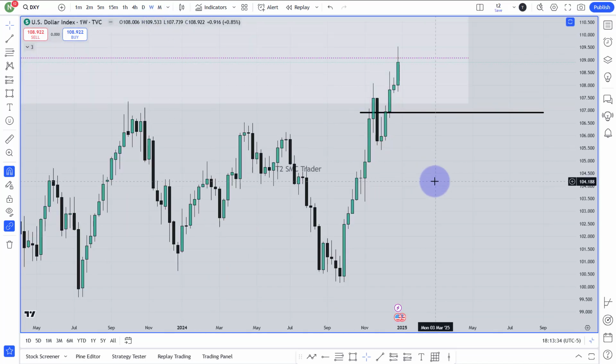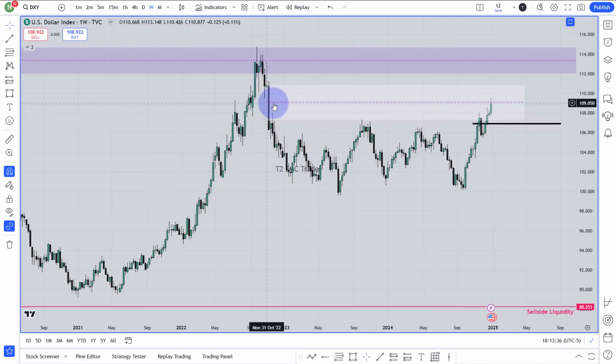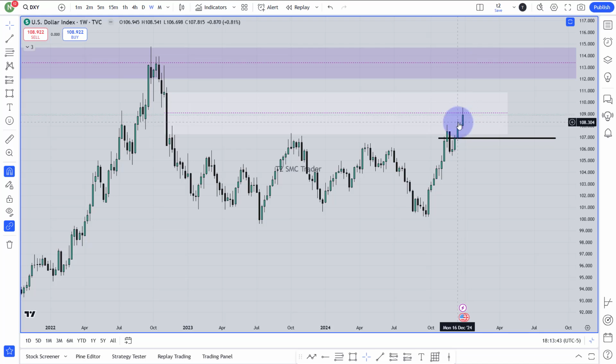Let's go to the weekly chart. So from the weekly chart, this is that weekly bearish gap I marked from the volume imbalance until this candle high. This is the gap. Last week, my expectation was the market will reach until the 50% of that bearish gap. So perfectly, the market reached that area. Nobody has closed above the consequent encroachment of that bearish gap.